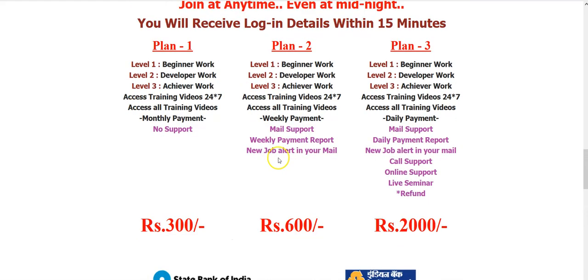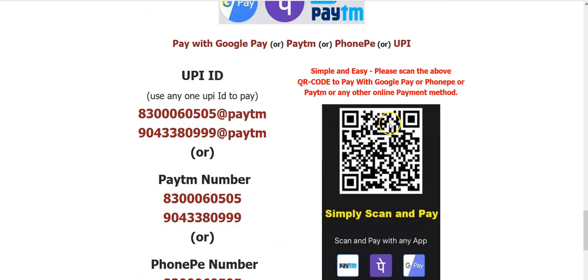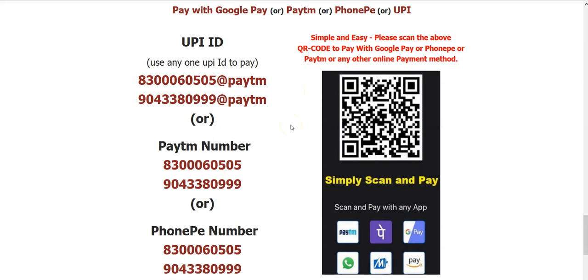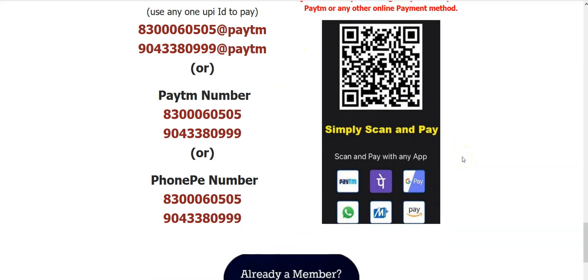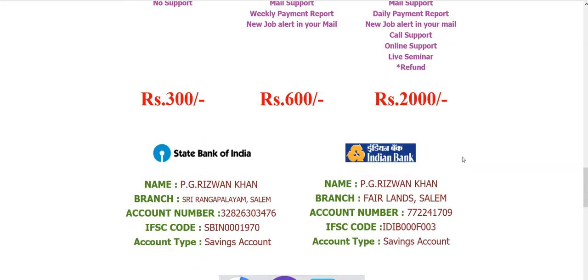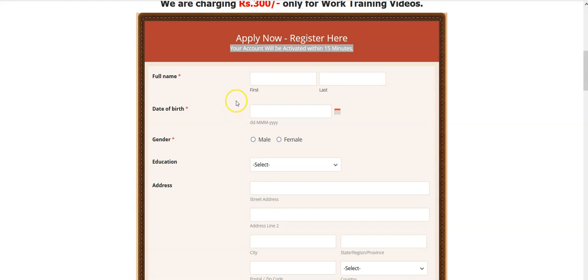Once you have decided on the plan, now here you can see the bank details. You can pay in SBI or Indian Bank. Otherwise, if you are comfortable with Google Pay, Paytm, PhonePe or UPI, whatever it may be, everything is available here. And one more important thing, you can simply scan this QR code and make the payment. That is a very easy method. After that, once this process is complete, now fill up this application form.